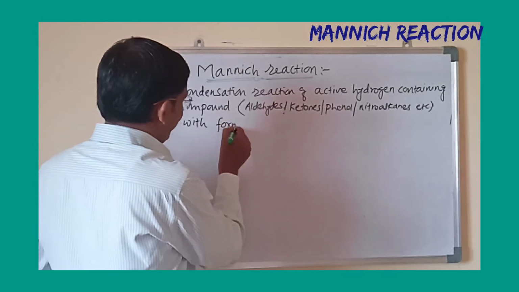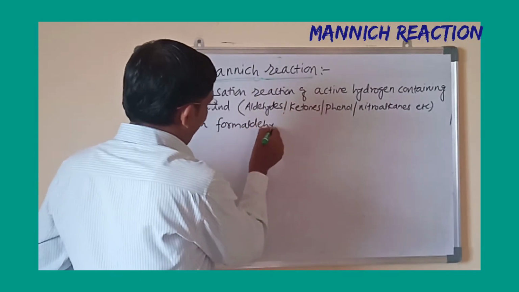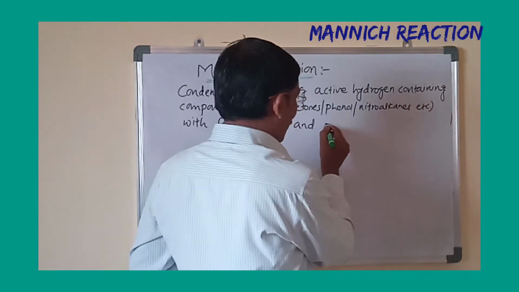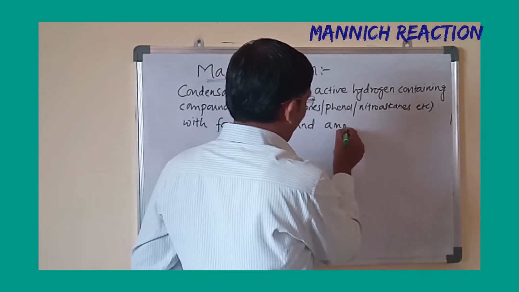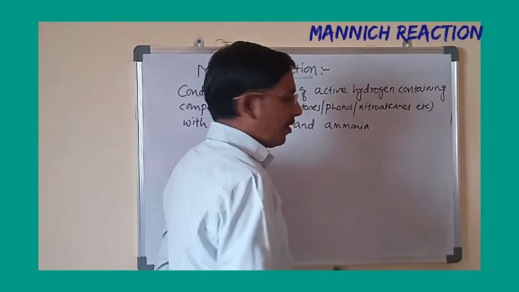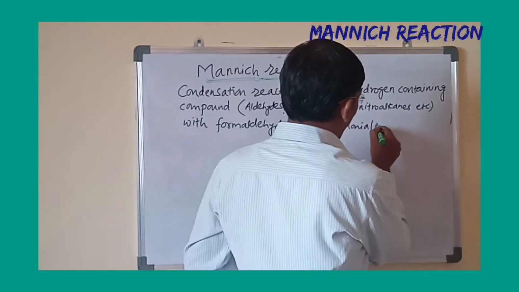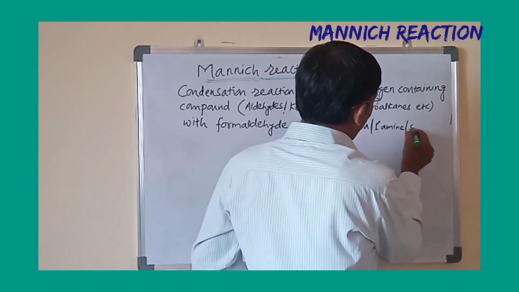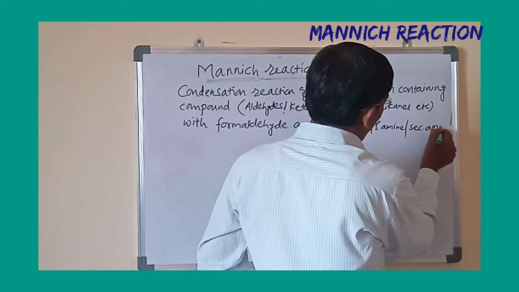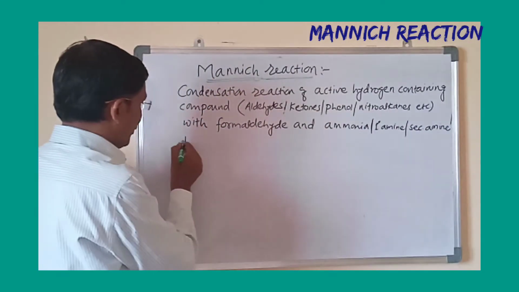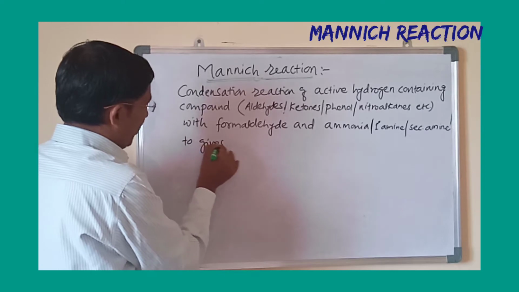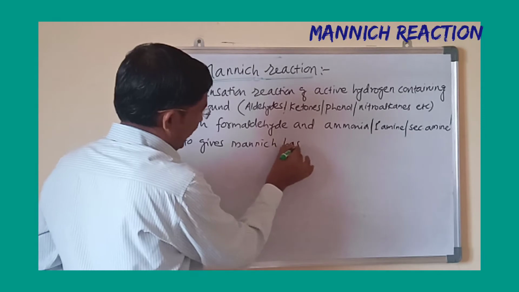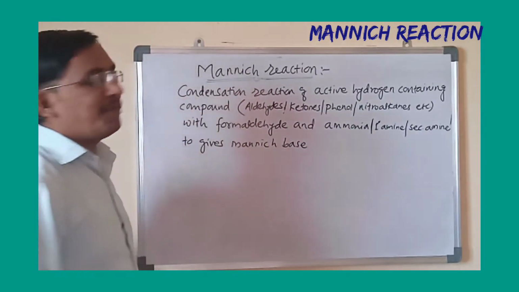formaldehyde and either ammonia or primary amine or secondary amine to give Mannich base is known as a Mannich reaction.